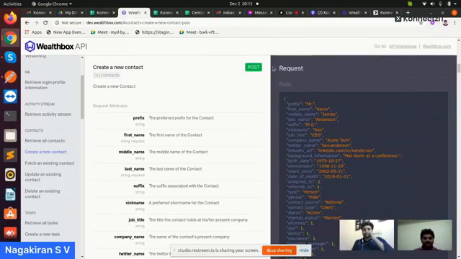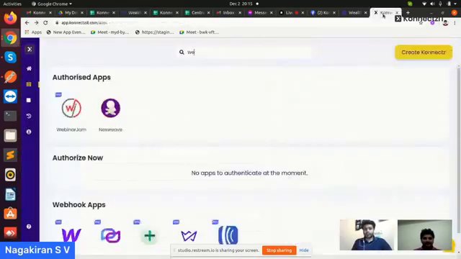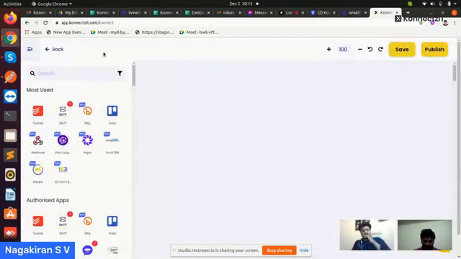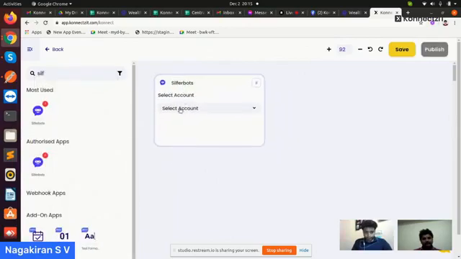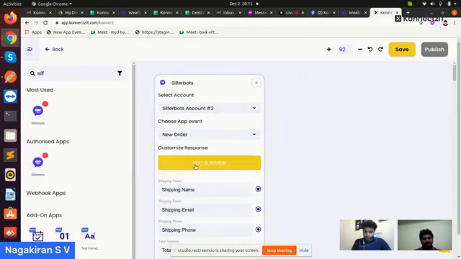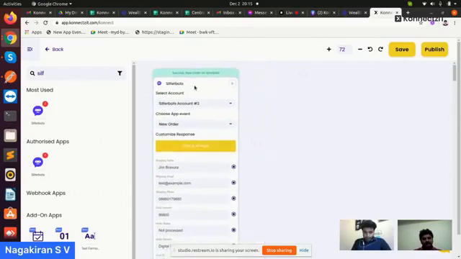So what we have to do to add this non-existing app and connect it? At present, I will go to workflow. On the left-hand side, any app you can choose. I'm taking Silverbot as an example. I will choose a trigger, new order, and test and review. I have successfully completed the test and review of the left-hand side app.